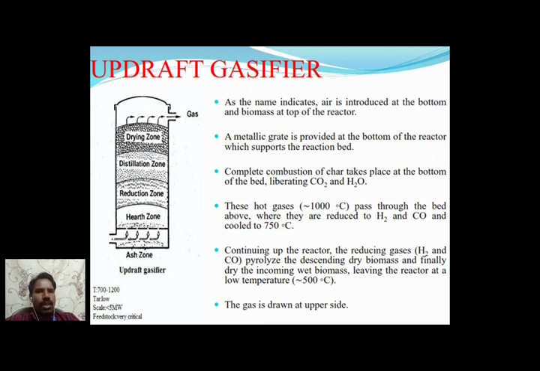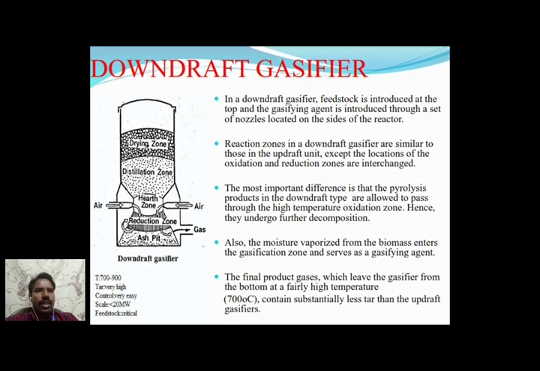Here the combustion zone is also called the compression zone. In the downdraft gasifier, the producer gas comes out on the downside of the container, and the combustion zone is placed on top of the reduction zone. In the updraft gasifier, the combustion zone is placed downside, below the reduction zone.